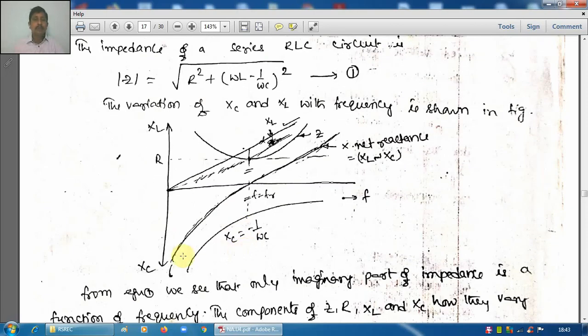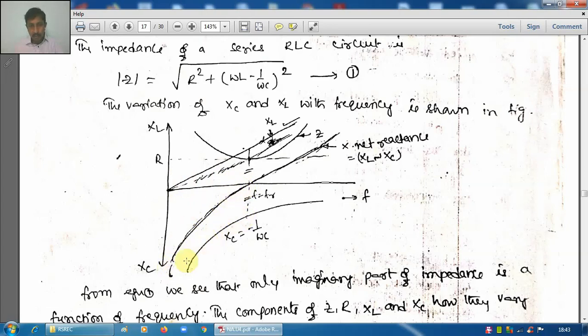Now see how the net reactance varies with frequency. For frequencies below F0, XC is dominating, the capacitive reactance is more. Why?